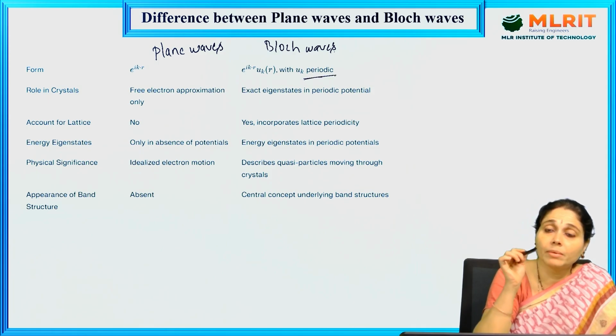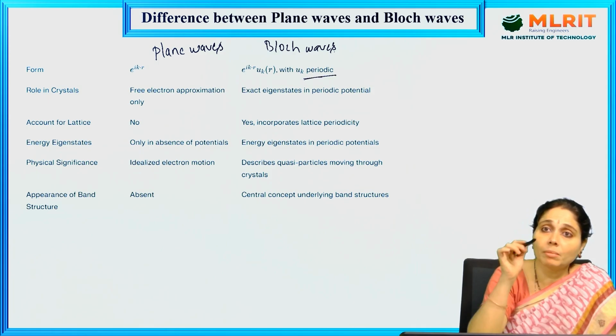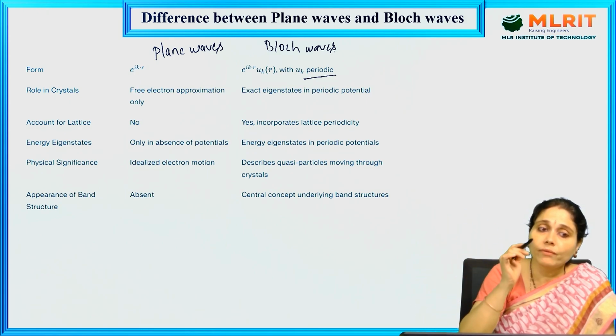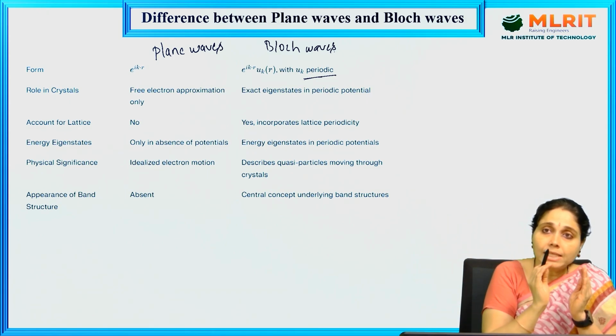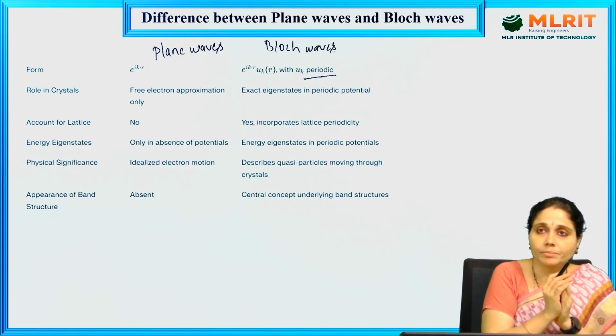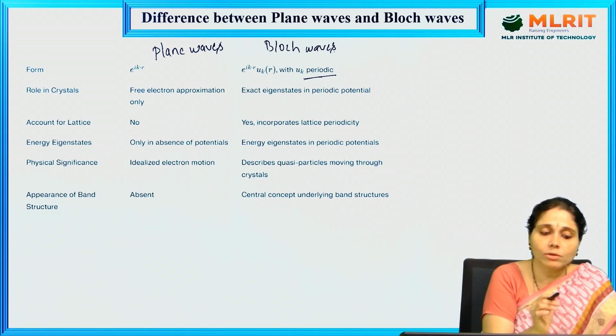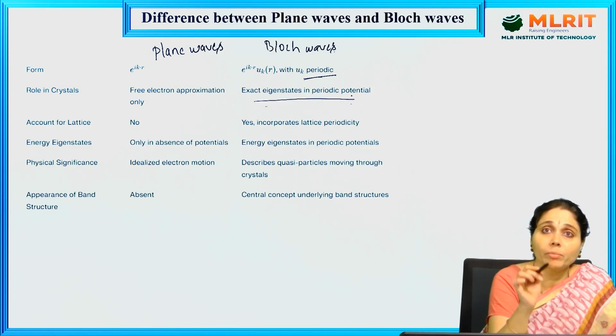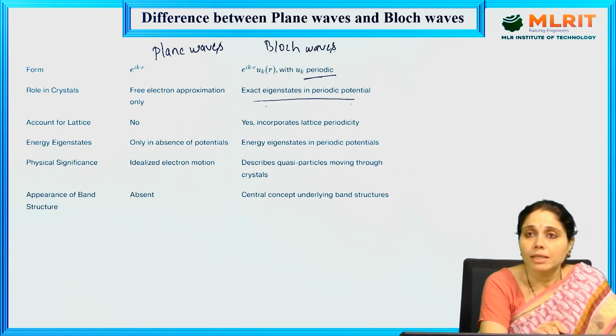The repetition will be there. The periodic potential will be there in between the atoms of a crystalline lattice, where we can find the existence of the electron movement. Okay, electron movement can also be found. Plane waves apply in crystals only in the free electron approximation. Exact eigenstates in a periodic potential can be found by using these Bloch waves.